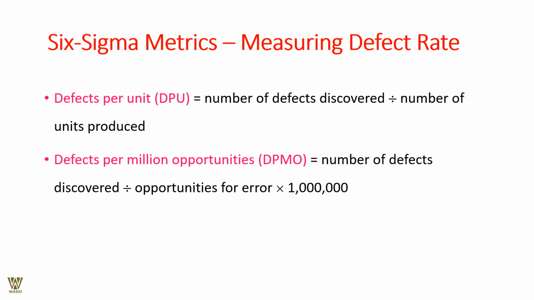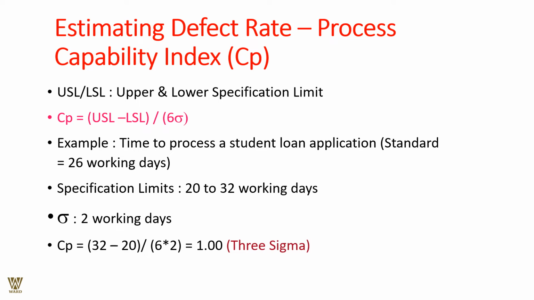Defects per million opportunities is what the measurement criteria is all about. So it's not about 100, it's not about 1,000, it's not about 100,000, it is about 1 million. And if we have 10 defects, it is perfectly understandable and acceptable. So the number of defects discovered divided by the opportunities for errors, multiplied by 1 million, is how we calculate the defects per million opportunities, or DPMO.